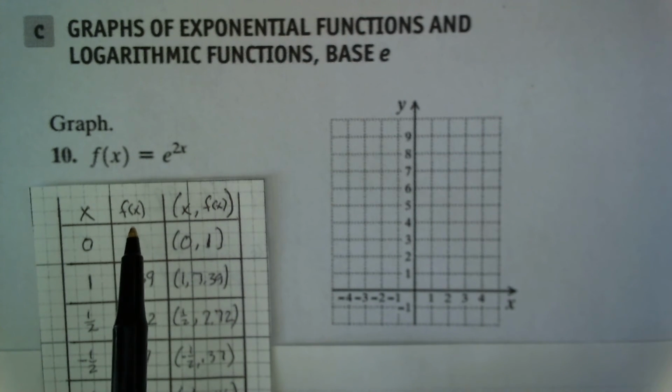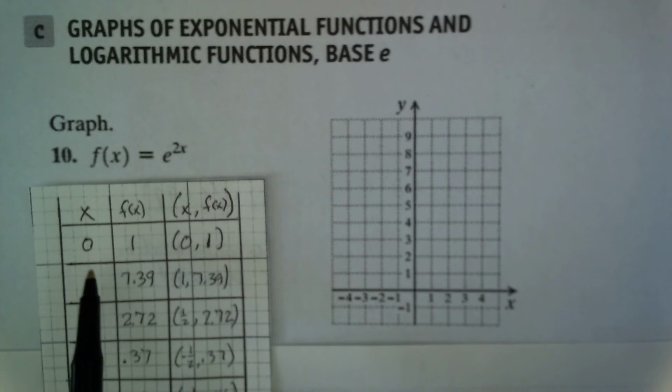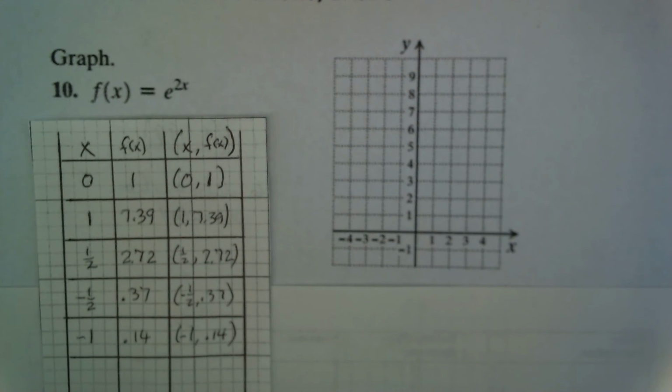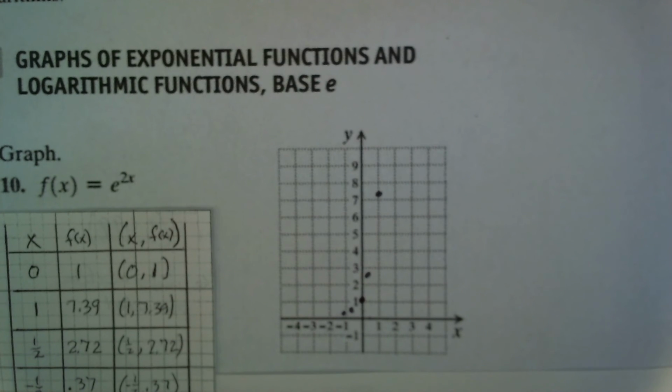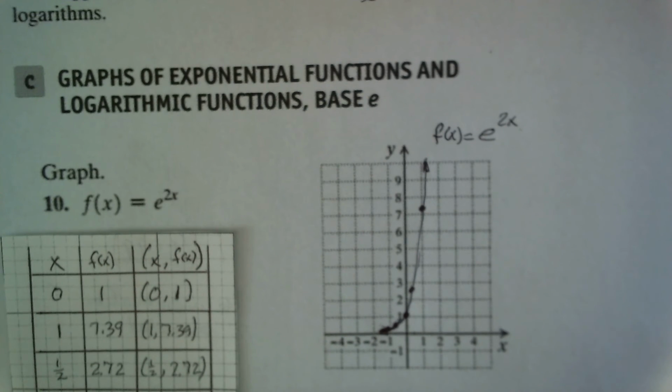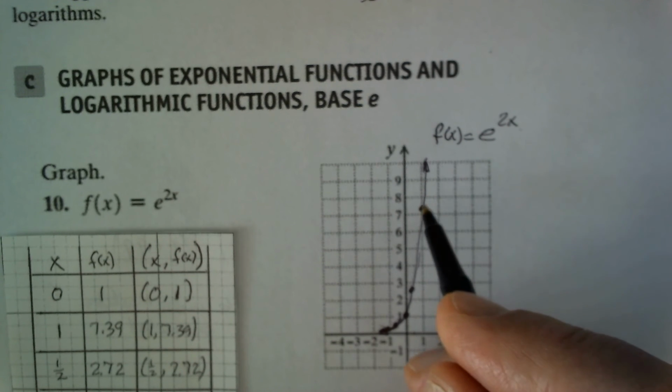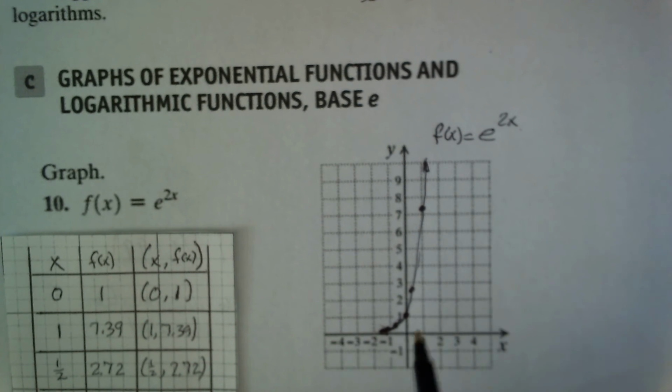Because when you raise e to any power, you have, again, an irrational number, except for x equals 0. So here are the ordered pairs. We're going to mark them on the graph, and then we connect the points, the ordered pairs, with a smooth line. So here's the plot of the ordered pairs. And here's the completed graph of f of x equals e to the 2x. It's a rapidly rising function, and this is what the graph looks like.